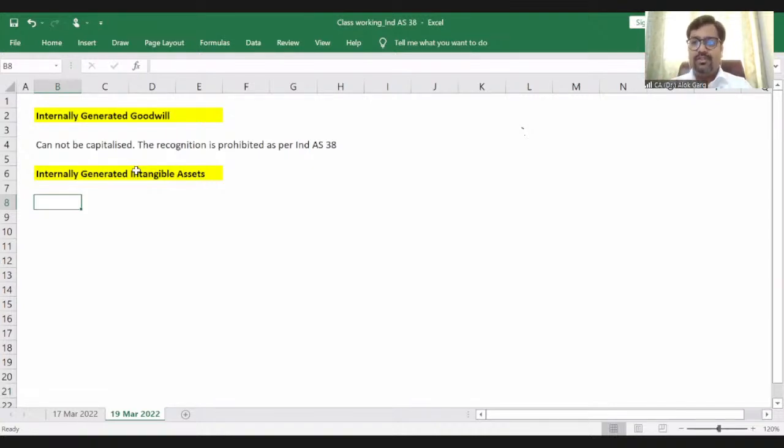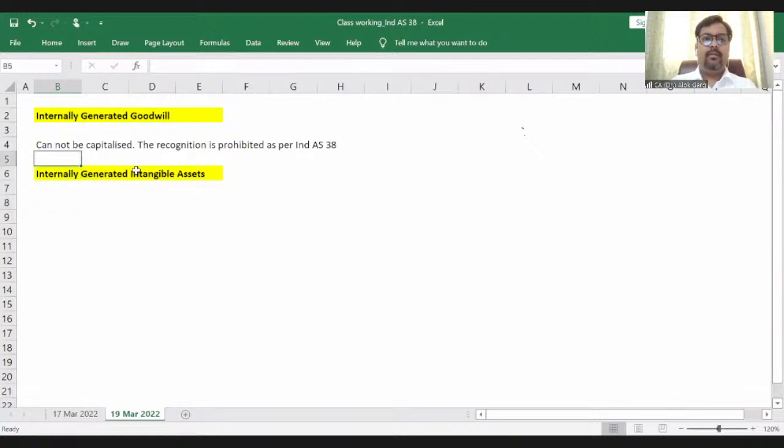With a lot of research and development, where their scientists and doctors were doing research in their research house, and after researching for a number of years and spending a lot of money, they have developed a formula, right? And this formula can be sold. So it is meeting the separable criteria as well, and hence this formula can be capitalized. Although it is an internally generated intangible asset, it can be capitalized, right?